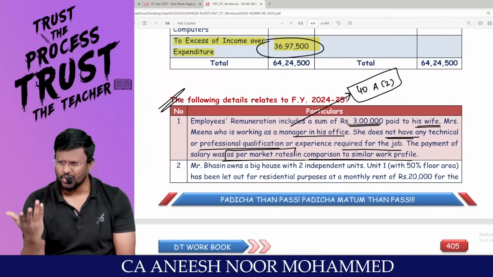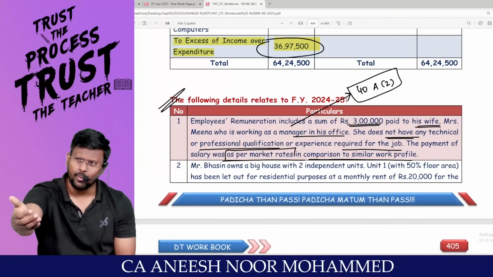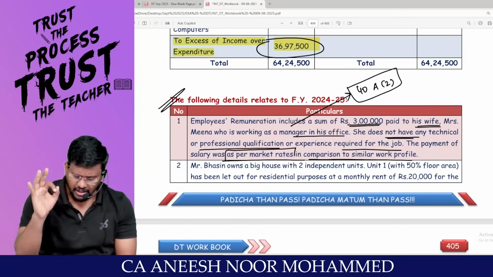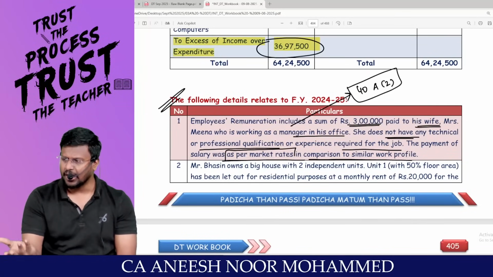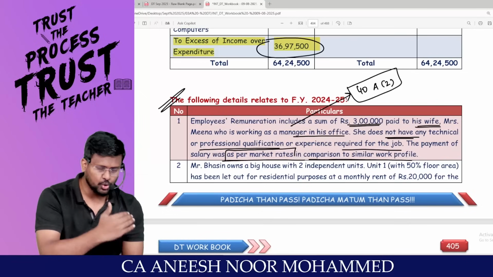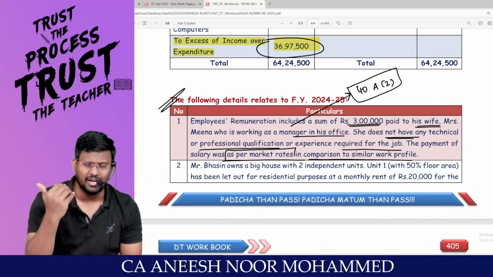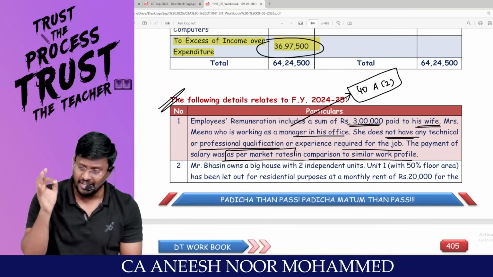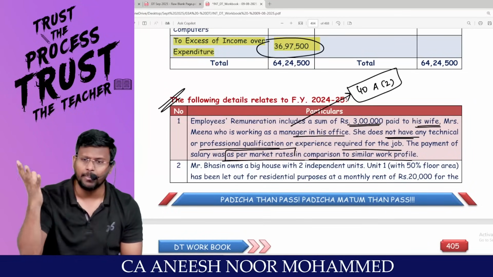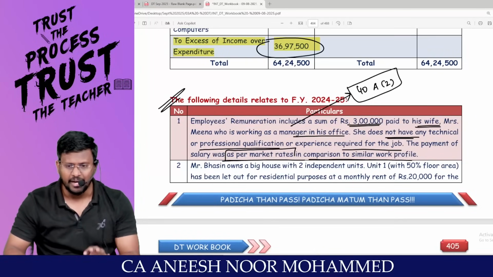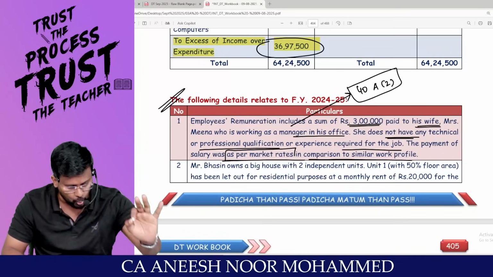A person who does not have experience, if they come and work in my office, I usually give them 3 lakh rupees in a year. The same 3 lakh only I have paid to my wife also. So even though I made a related party transaction, since I have not paid anything extra over and above the market price, nothing will be added back as per section 40A subsection 2.